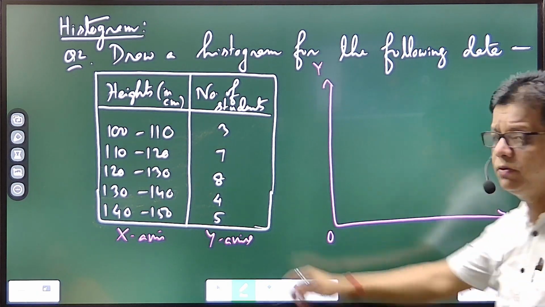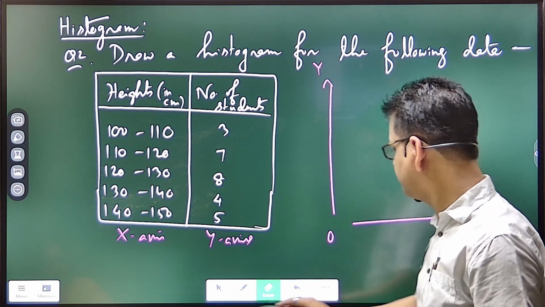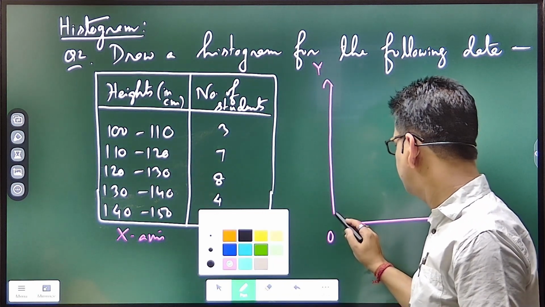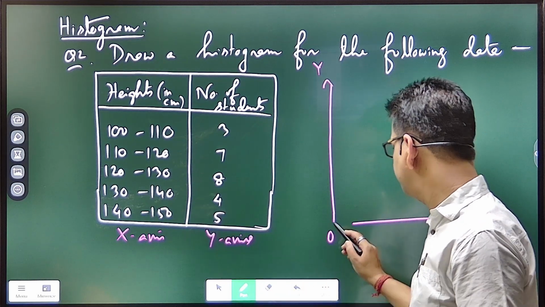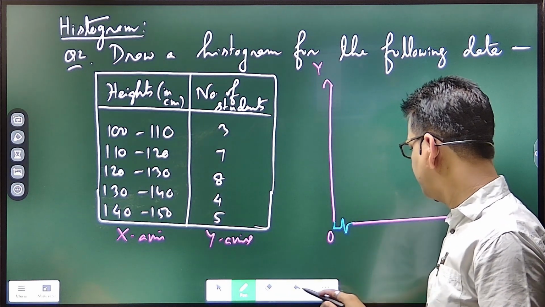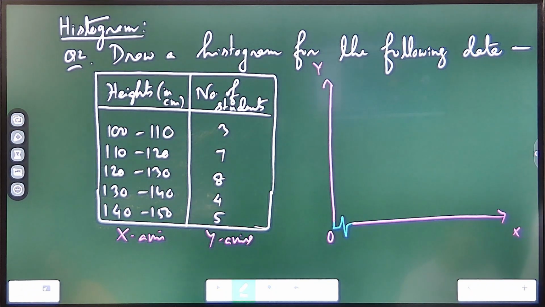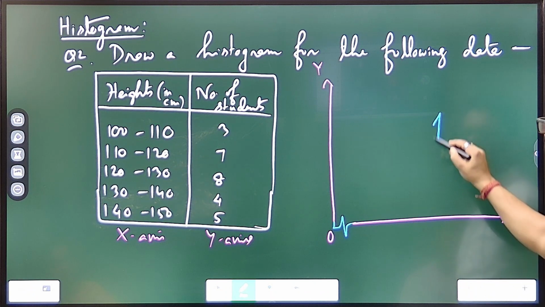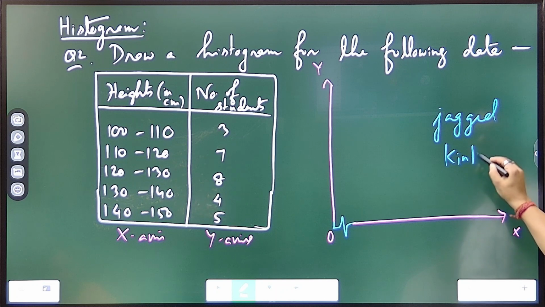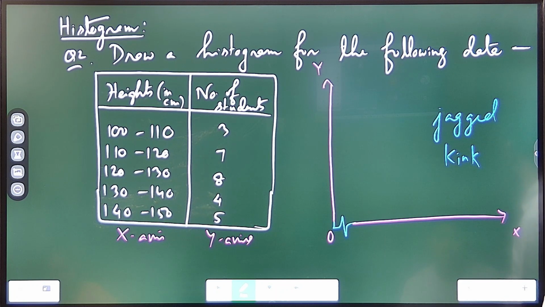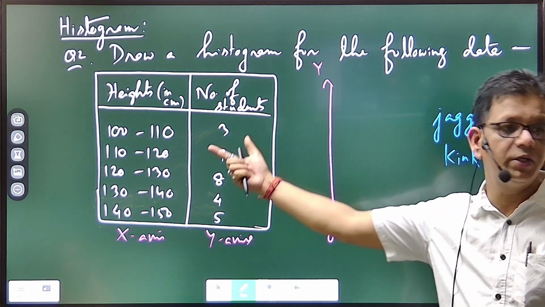Now to plot it, what's the first number? 100. So I hope you know these sort of things, that when it doesn't directly start from 0, we use this sort of line. It is called kink, K-I-N-K, kink. Zigzag line also it is called sometimes, or sometimes broken line also. So this kink, what is it used for? To show that some numbers we are not writing.